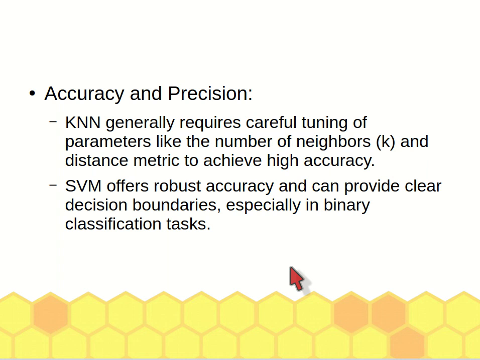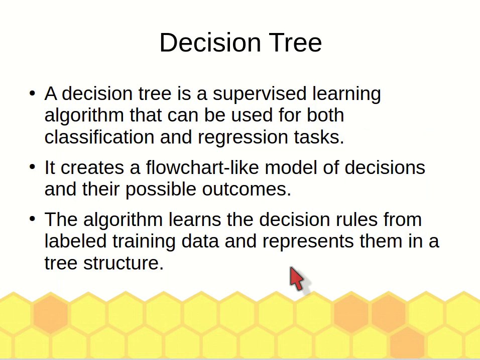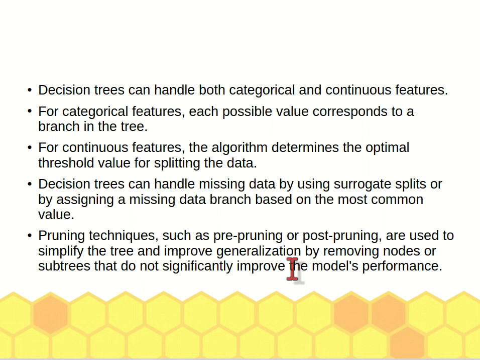Okay, decision tree. So we have covered two, the KNN and SVM. The decision tree is also a very simple algorithm. It can be used for classification and also for regression. It can handle missing data. So this is one of the main advantages of decision tree.